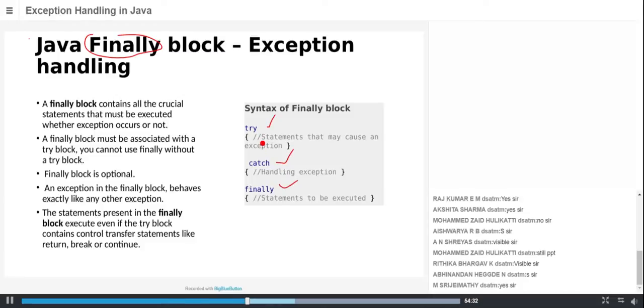Then the finally statement. Whether your try statement has any exception or not, whether an exception is there or not, whatever statements you write within this finally are going to be executed, in the last. It means the finally block contains all the crucial statements, very important statements in your application, that must be executed whether an exception occurs or not. That's always going to be present with it.